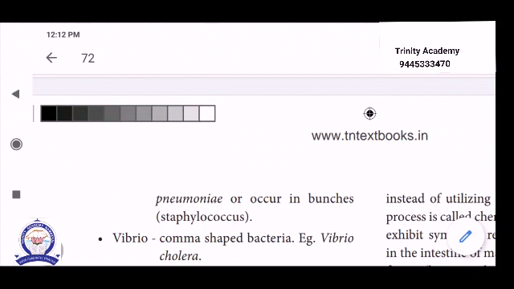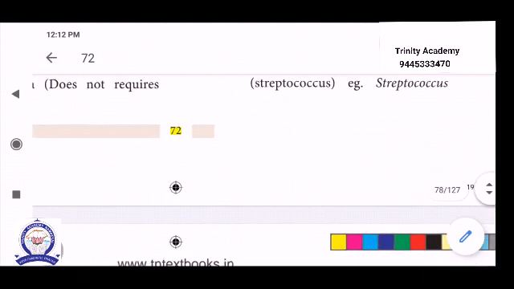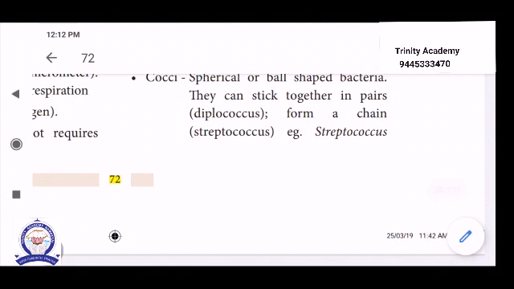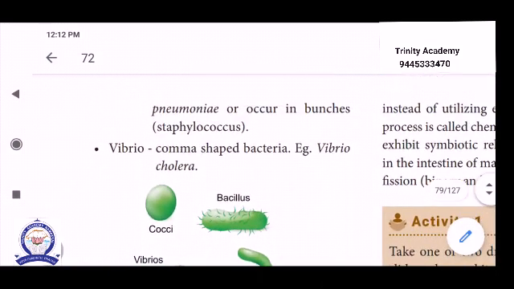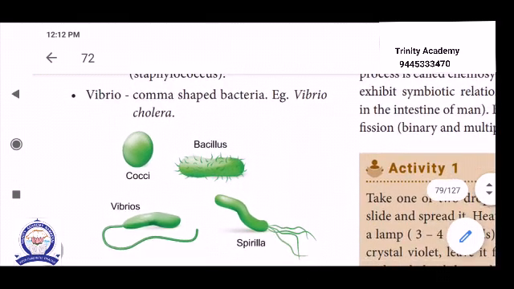And occur in the bunch, that means staphylococcus. Staphylo means a groove. Streptococcus means a form in the chain. Then staphylococcus means a tuft of bacteria found in the groove. Last one, vibrio, the comma-shaped bacteria. Example, Vibrio cholerae, which causes cholera disease.